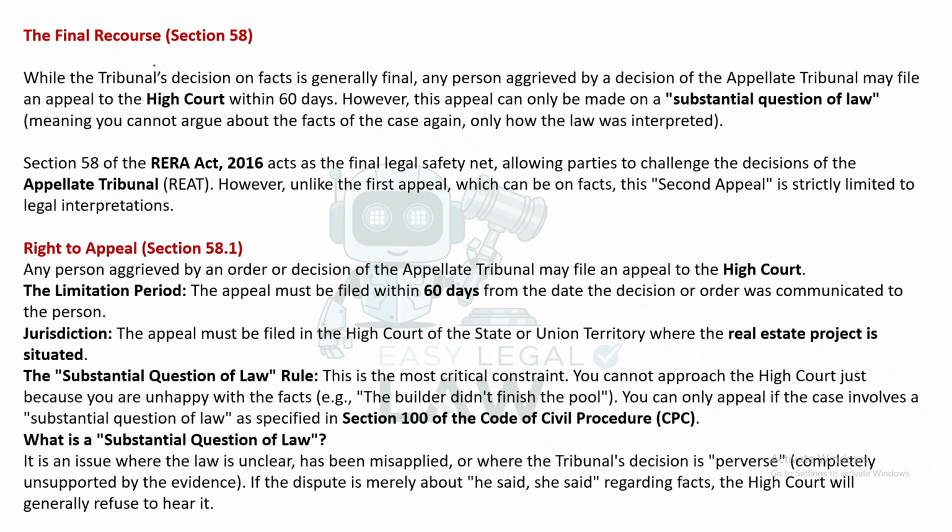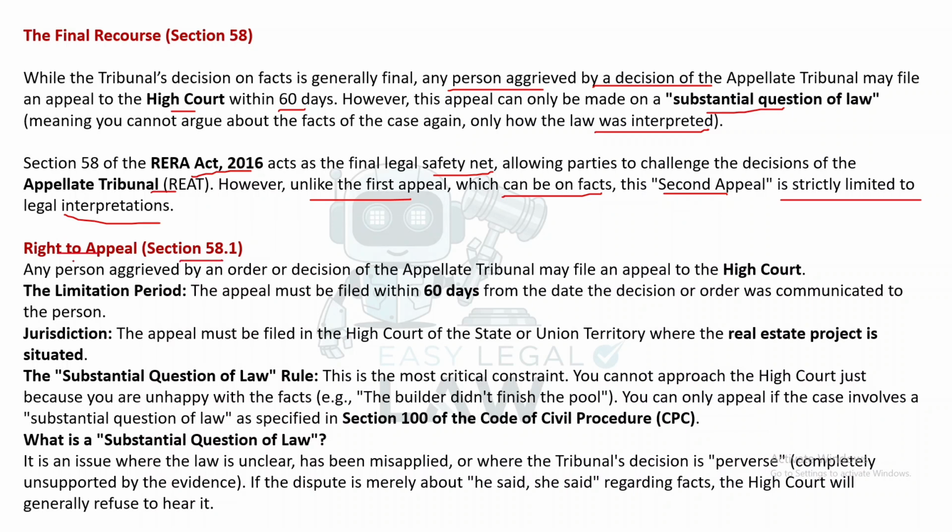Section 58, the final recourse. While the tribunal's decision on facts is generally final, any person aggrieved by a decision of the appellate tribunal may file an appeal to the High Court within 60 days. However, this appeal can only be made on a substantial question of law, meaning you cannot argue about the facts of the case again, only how the law was interpreted. Section 58 of the RERA Act 2016 acts as the final legal safety net, allowing parties to challenge the decision of the appellate tribunal. However, unlike the first appeal, which can be on facts, this second appeal is strictly limited to legal interpretation.